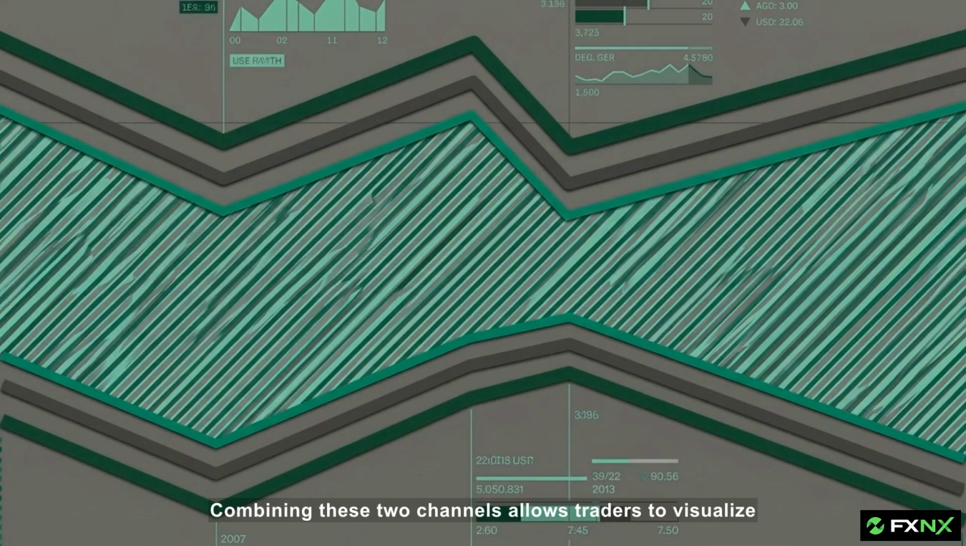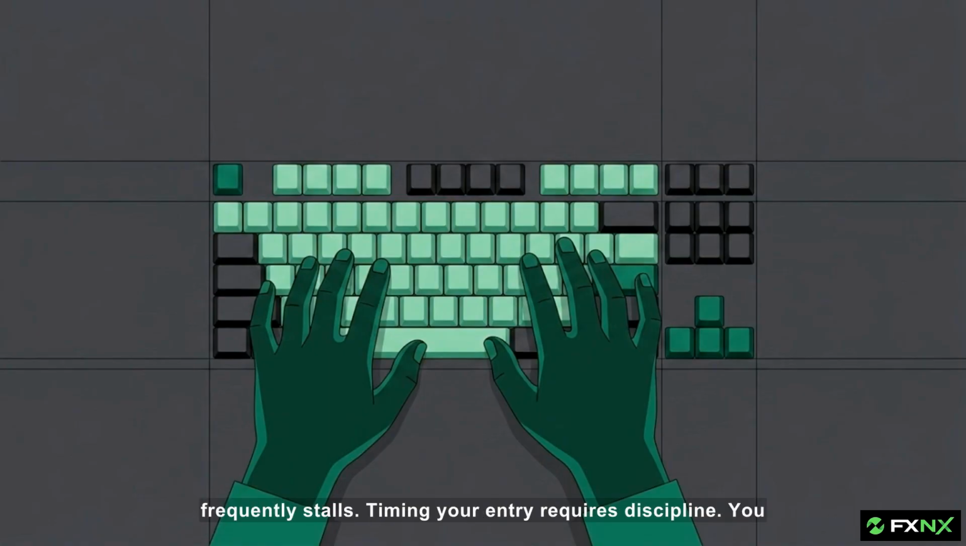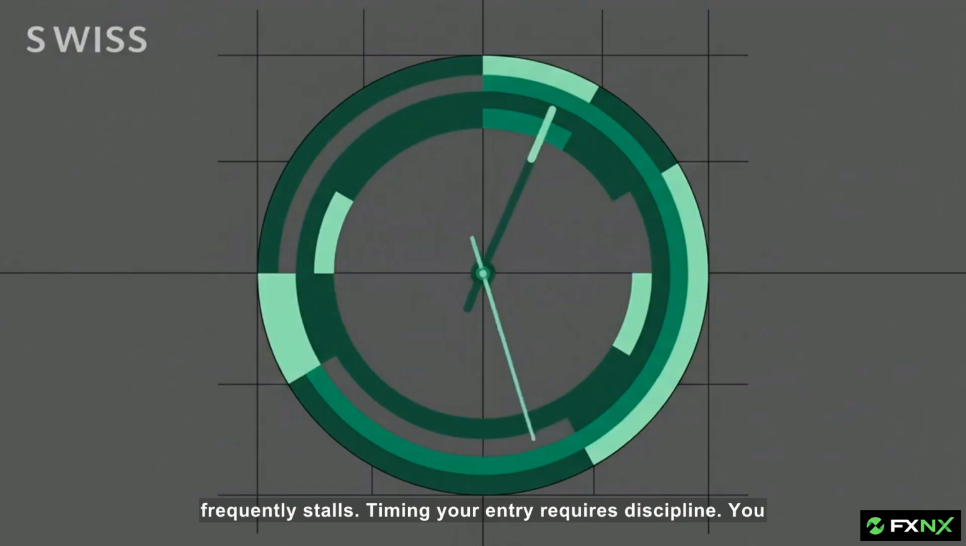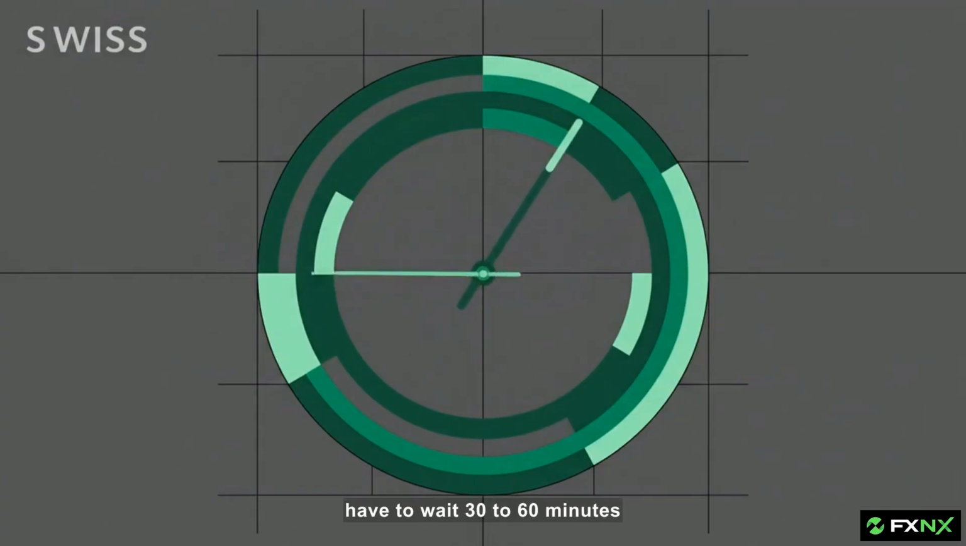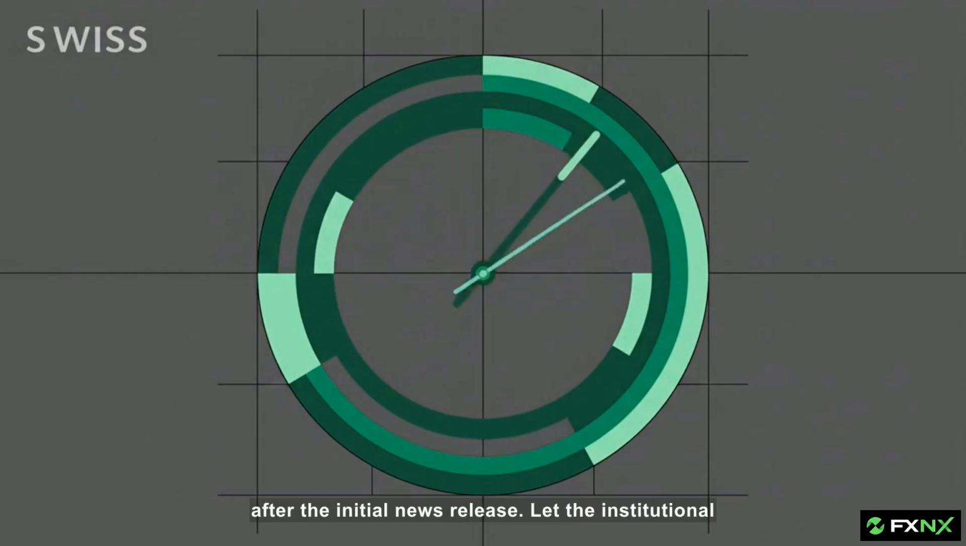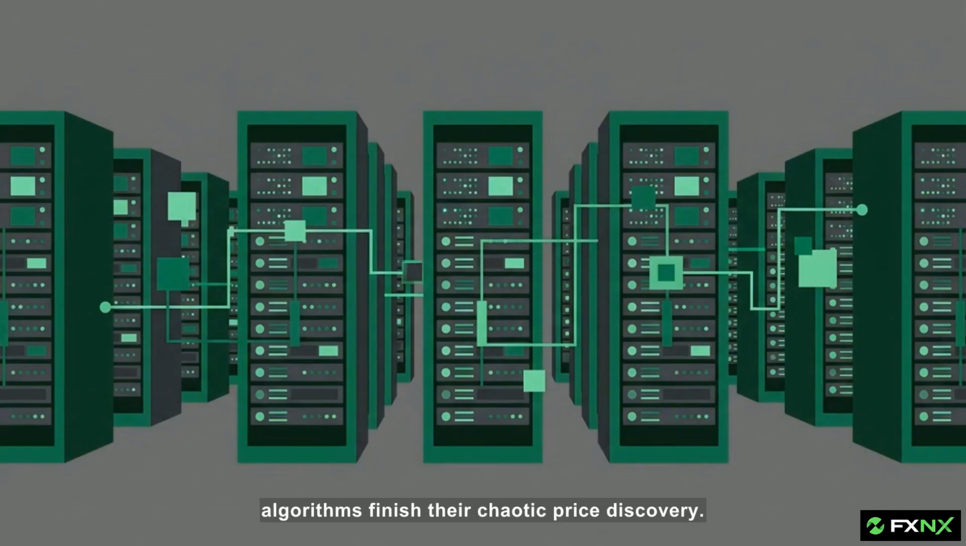Combining these two channels allows traders to visualize the exhaustion zone between dynamic volatility and the smoother average true range, marking the areas where price momentum frequently stalls. Timing your entry requires discipline. You have to wait 30 to 60 minutes after the initial news release. Let the institutional algorithms finish their chaotic price discovery.